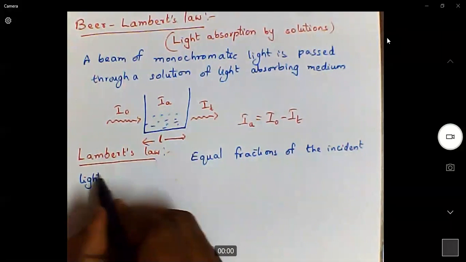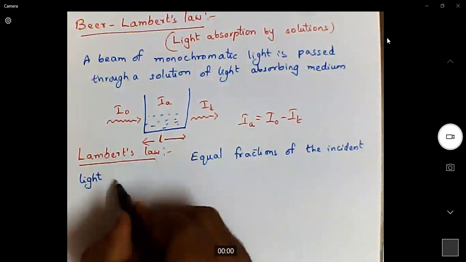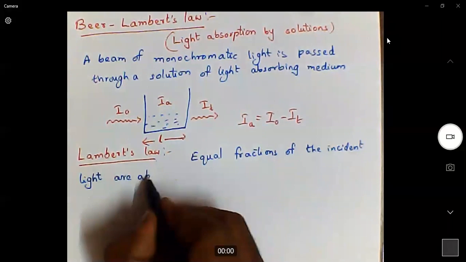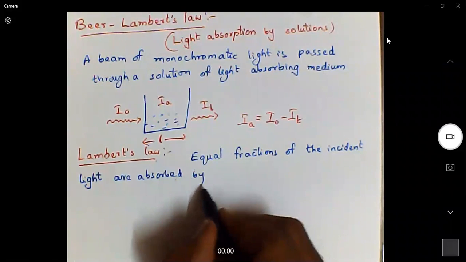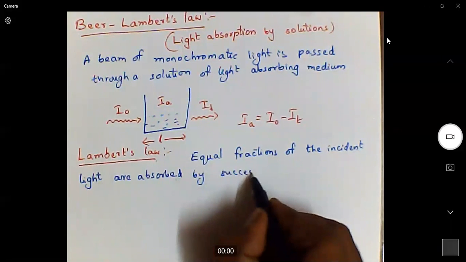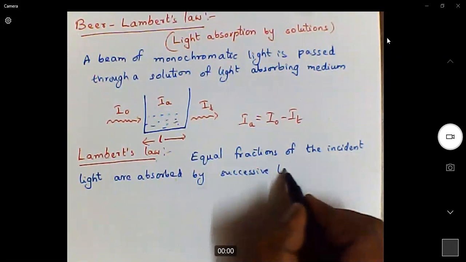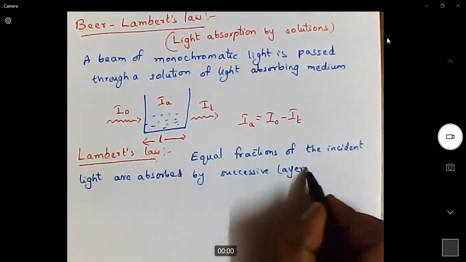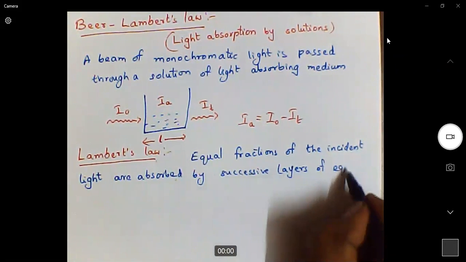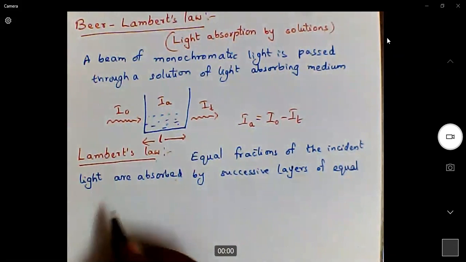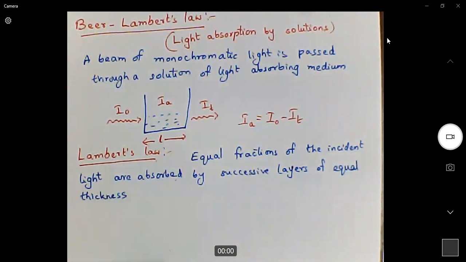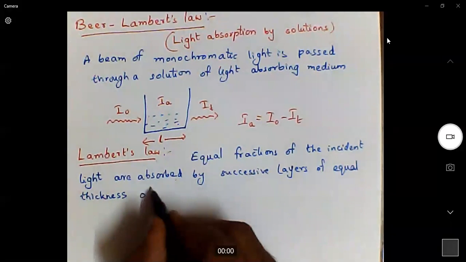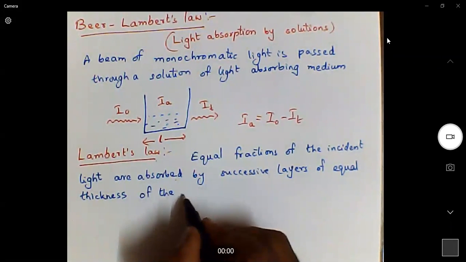Equal fractions of the incident light are absorbed by successive layers of equal thickness of the light absorbing medium.